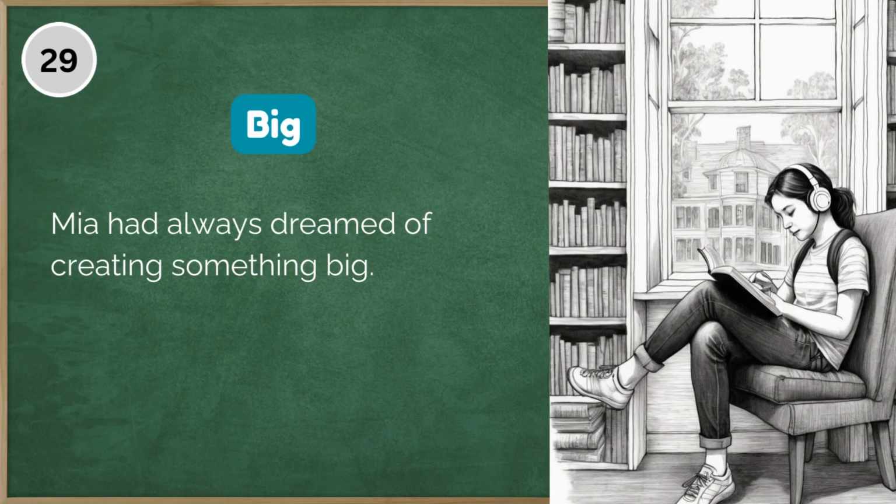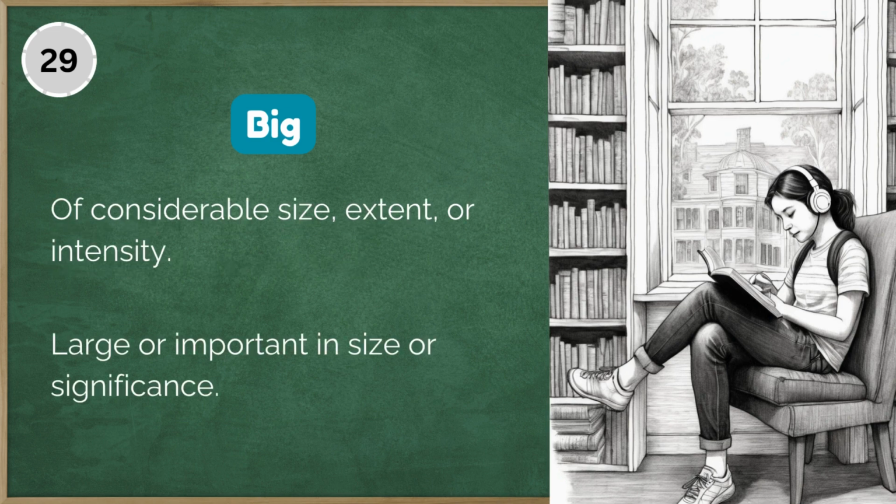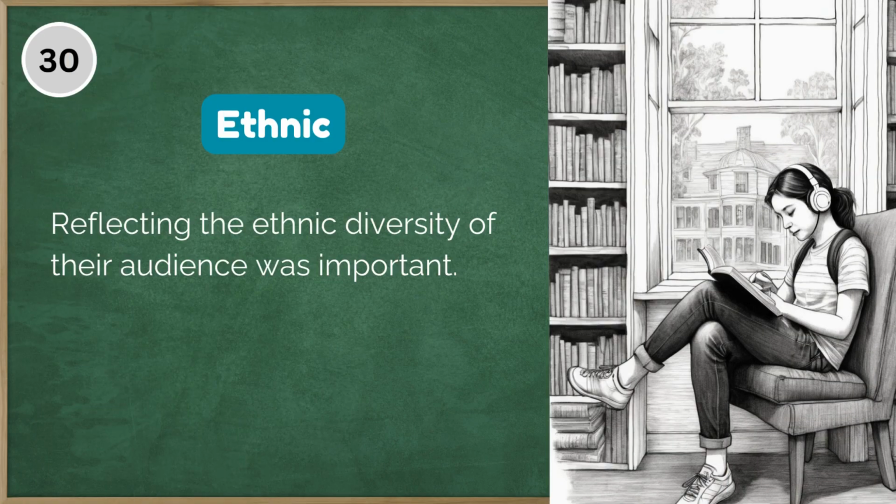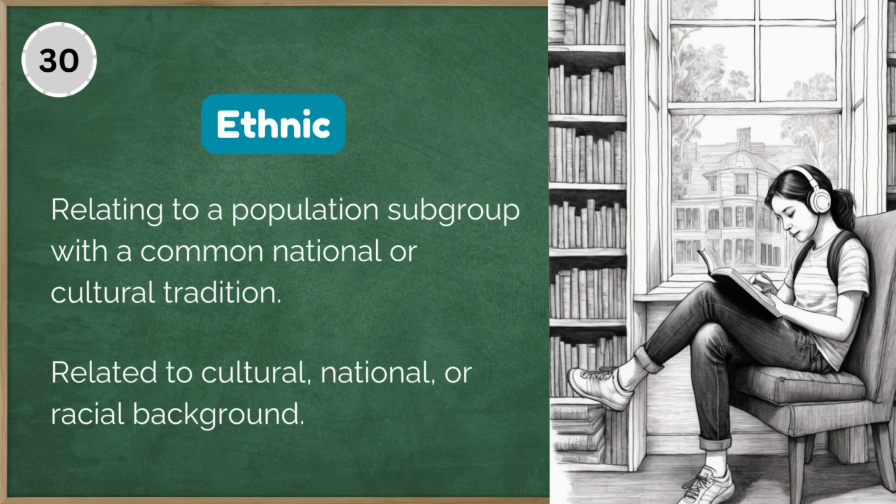29. Mia had always dreamed of creating something big. Big, of considerable size, extent, or intensity. Big, large or important in size or significance. 30. Reflecting the ethnic diversity of their audience was important. Ethnic, relating to a population subgroup with a common national or cultural tradition. Ethnic, related to cultural, national, or racial background.